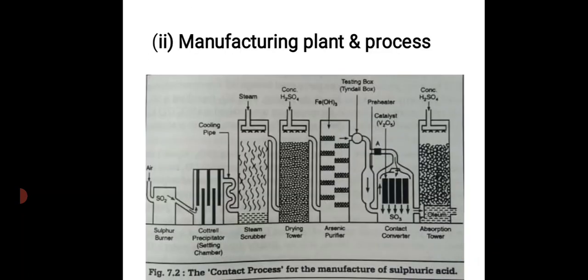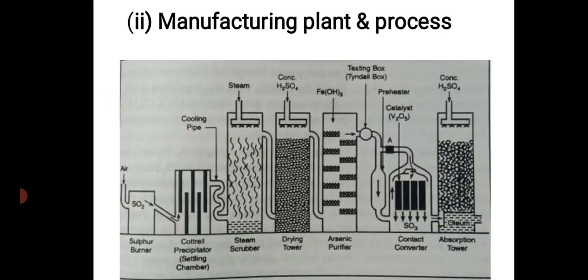Then in the picture we can see the manufacturing plant and process, the contact process for the manufacture of sulfuric acid.